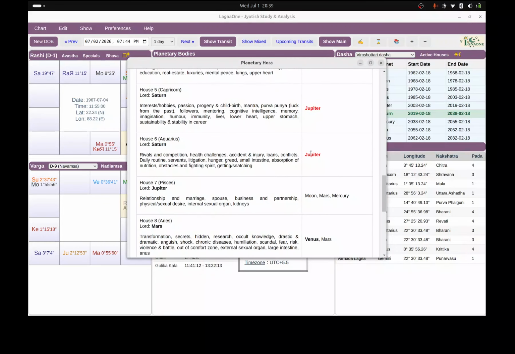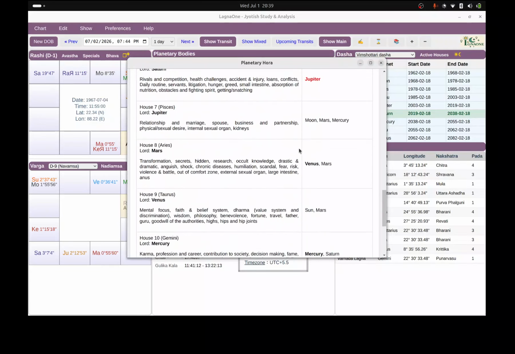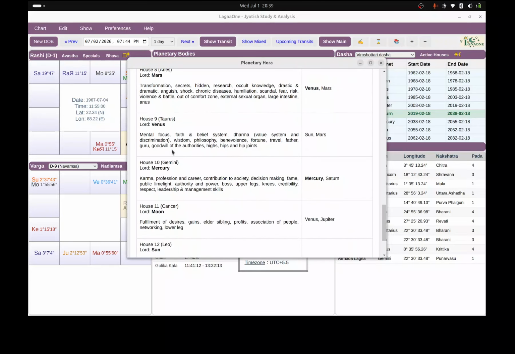So be careful. For the fifth house, again Jupiter. For the 10th house, Mercury and Saturn. These are the result-oriented horas. Remember, all Mercury horas on all weekdays are not the same. So you have to understand how it is to be applied.